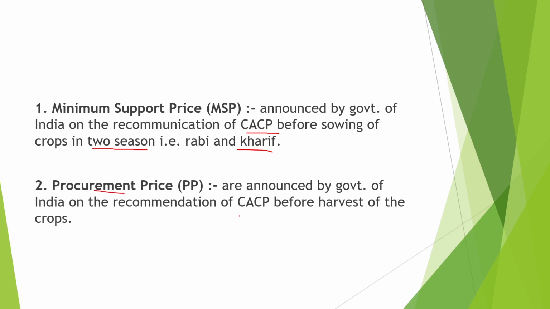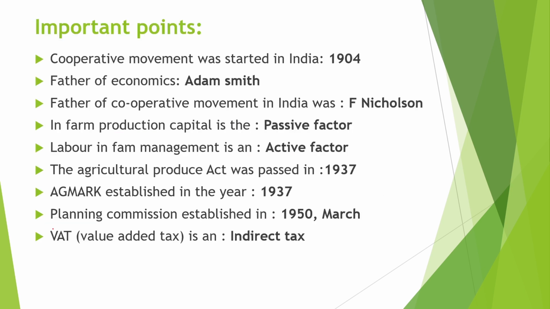Next is procurement price. These prices are announced by the Government of India on the recommendation of CACP before harvest of the crops. सोइंग करने से पहले मिनिमम सपोर्ट प्राइस फिक्स्ड करते हैं एंड हार्वेस्टिंग करने से पहले प्रोक्योरमेंट प्राइस फिक्स्ड होती है. Lastly, some important points are given related to economics.